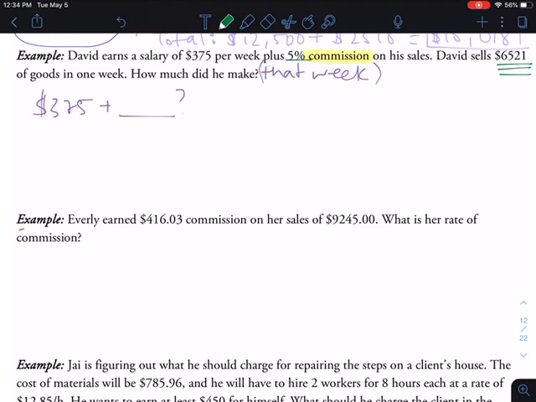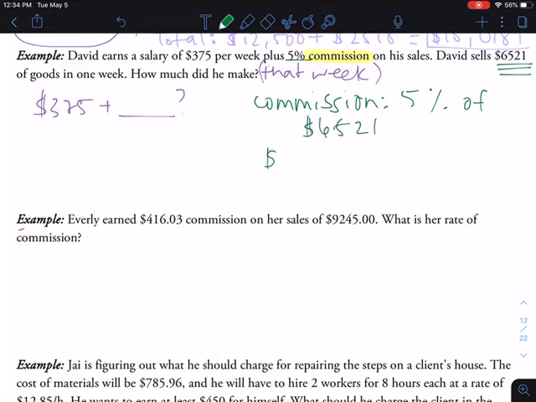Okay, so let's maybe label our work here. Commission is going to be 5% of 6,521.